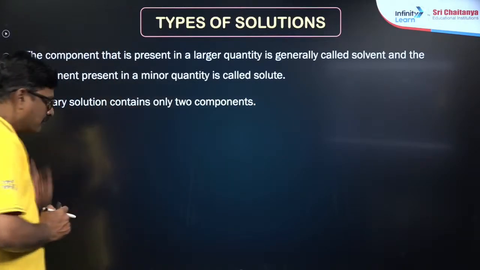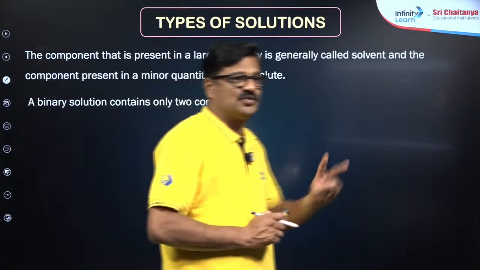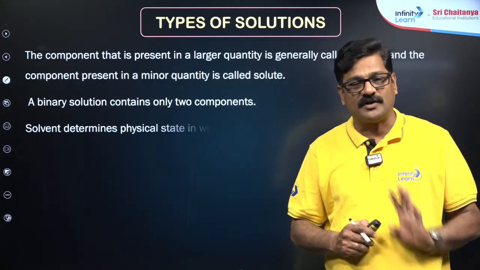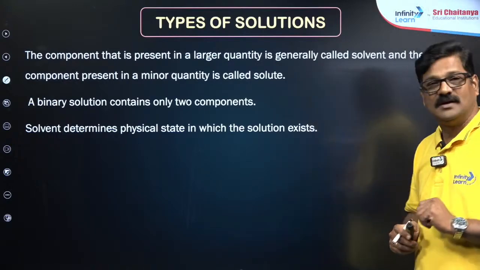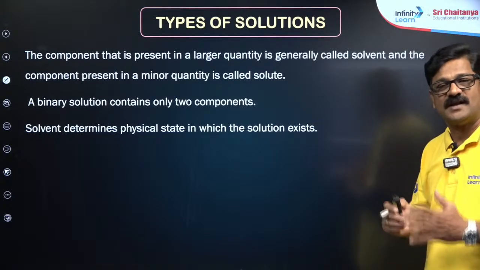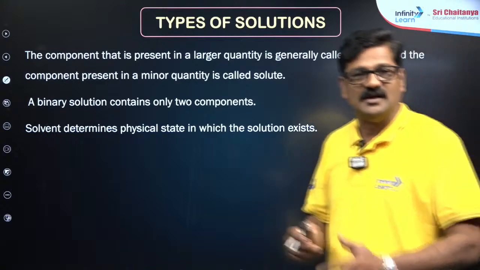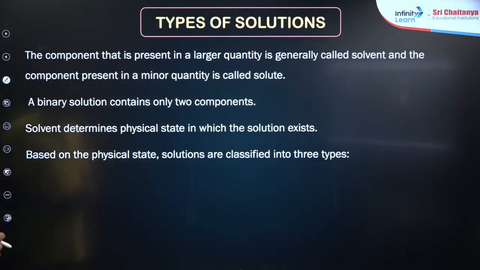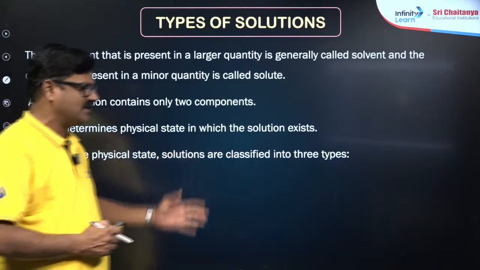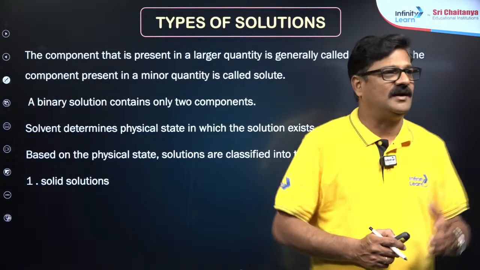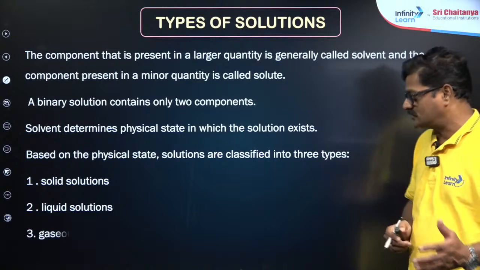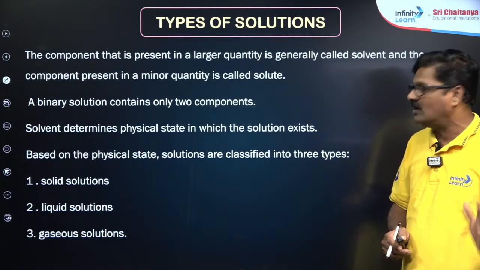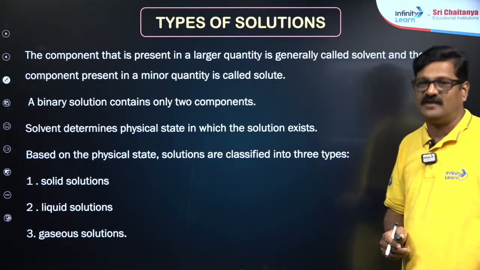Sai Kumar, if a solution has two components, one solute and one solvent, it is called a binary solution. Three components, it is called a ternary solution. And what kind of solution is determined on the basis of solvent. If the solvent is water, it is said to be an aqueous solution. And based on the physical state, solutions are classified into solid, liquid, and gaseous solutions. It depends upon the state of the solvent, which decides the state of the solution.